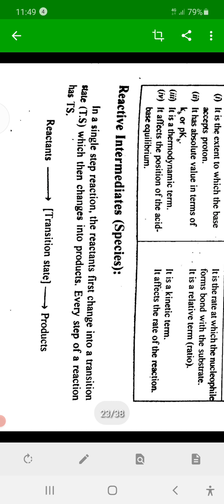That unstable species with very high potential energy and short lived is immediately converted into product. And that short-lived species generated during the chemical reaction, during the transition state, which is immediately converted into product, that species is known as an intermediate.